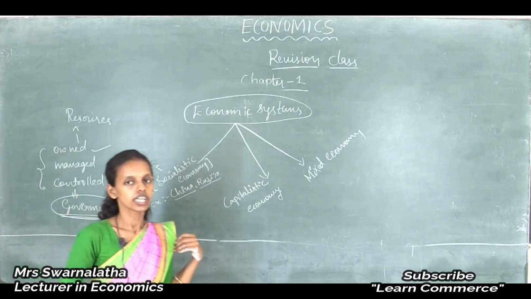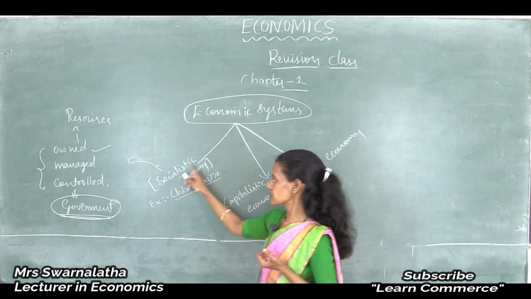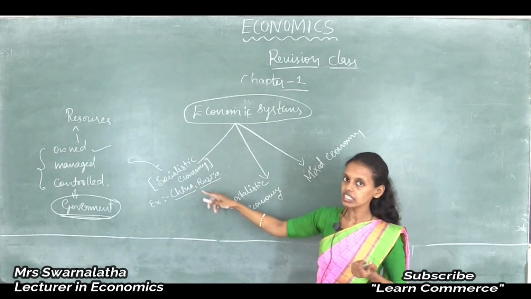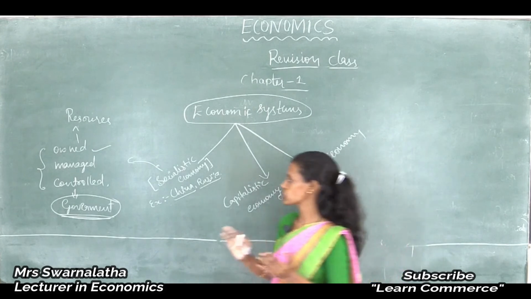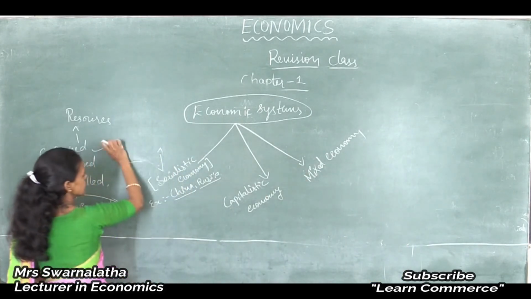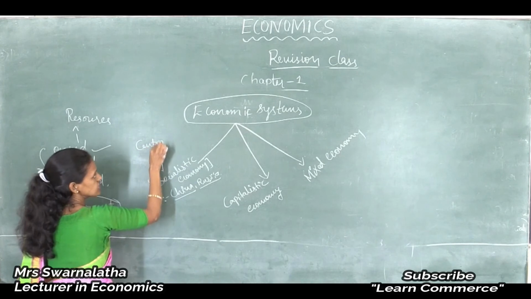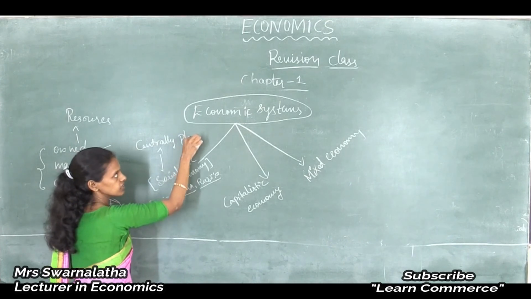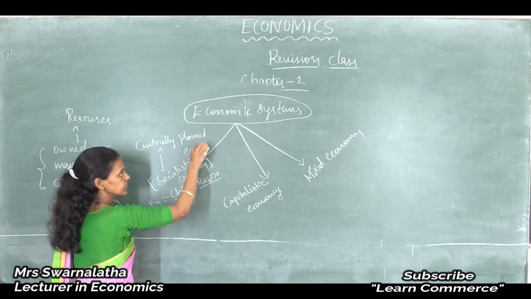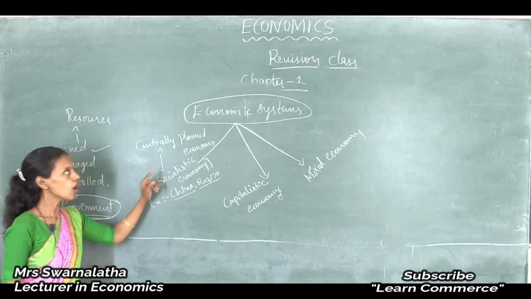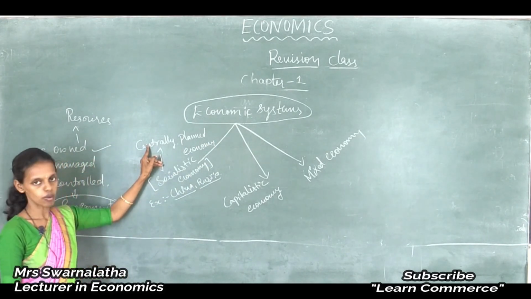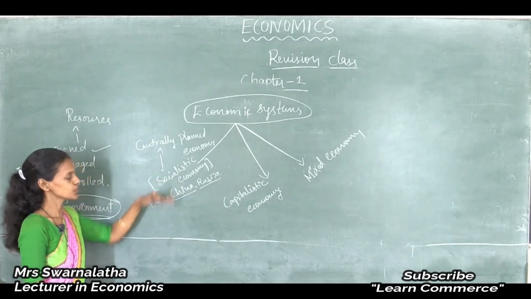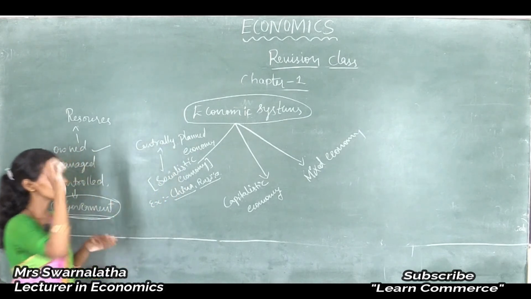Socialistic pattern of economy is also called a centrally planned economy. Very important for 4 marks. By the name itself you came to know all the plans are made by the central government. The socialistic economy is also said to be the centrally planned economy.